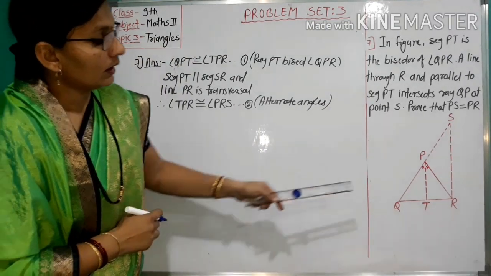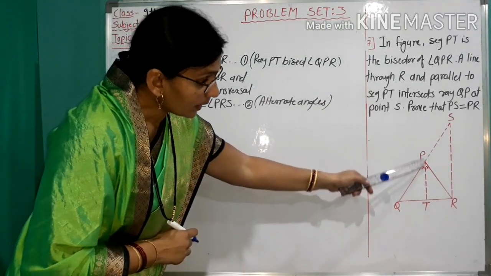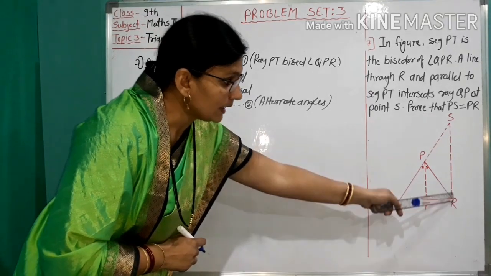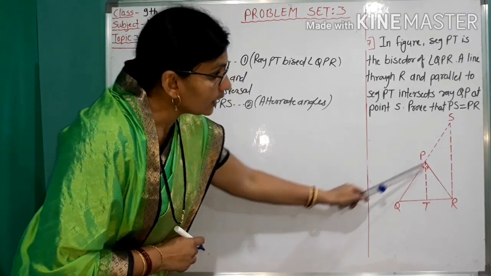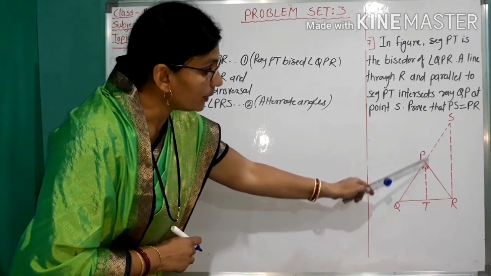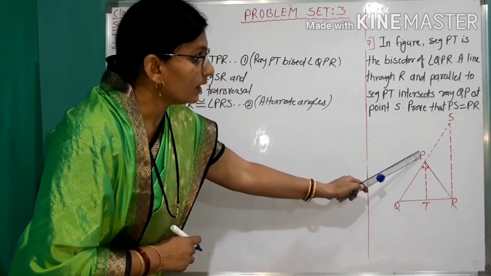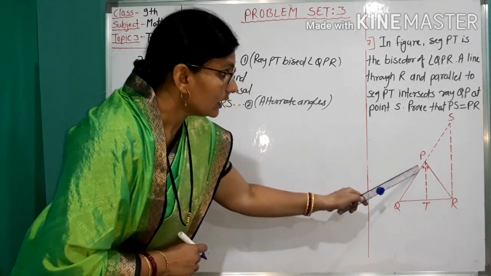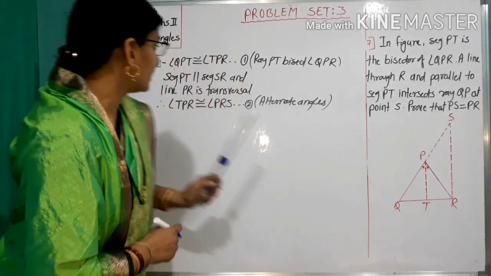Also, segment PT parallel segment SR and line QS is a transversal. Therefore, angle QPT congruent to angle PSR. Reason: corresponding angles.